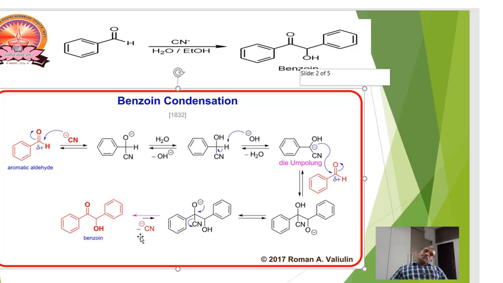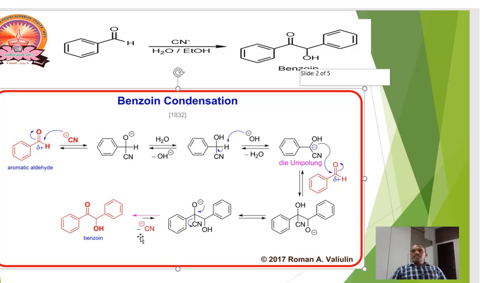To summarize, the benzoin condensation reaction involves self-condensation of two benzaldehyde molecules in the presence of potassium cyanide or sodium cyanide to form alpha hydroxy ketone, otherwise known as benzoin. In this reaction, cyanide attacks the electrophilic center of the carbonyl carbon of benzaldehyde to form a carbanion.